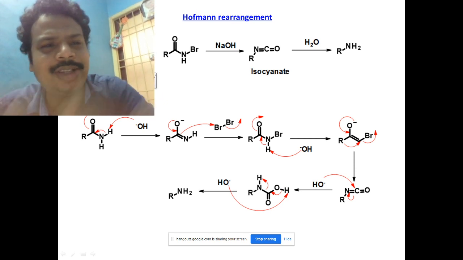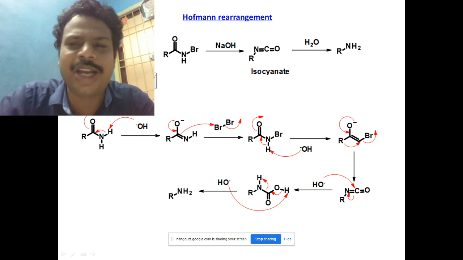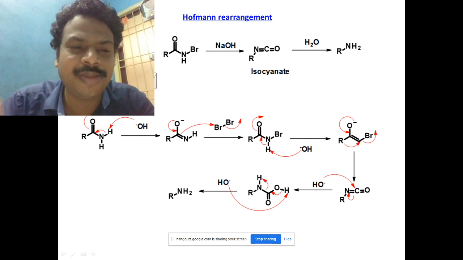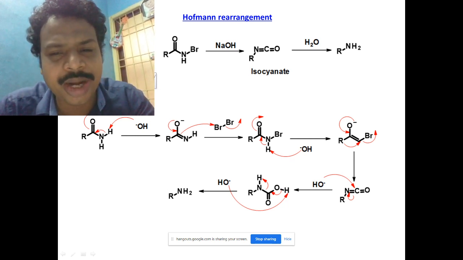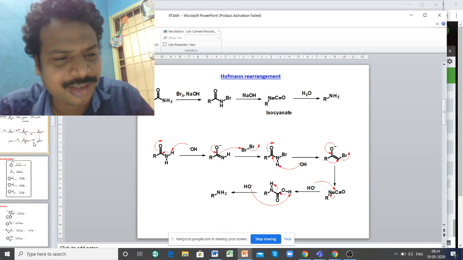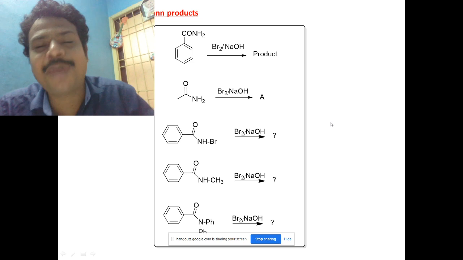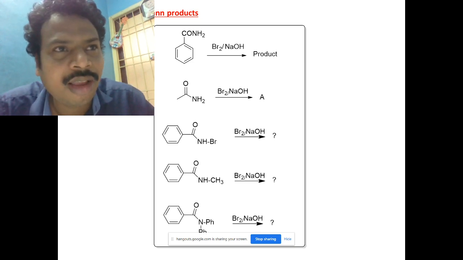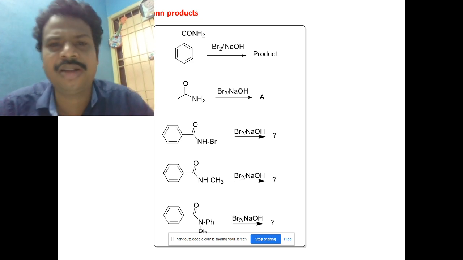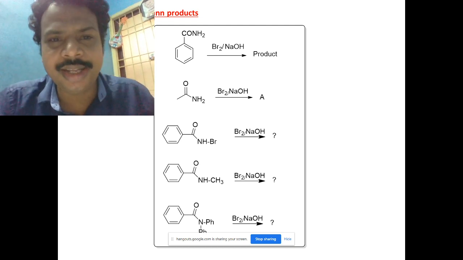What will happen here? The CONH2 group will become NH2. R is phenyl there. So then what is the product? Phenylamine. What is the special name of that? Aniline. That's all. It's an aniline.